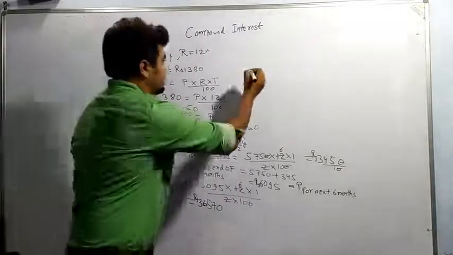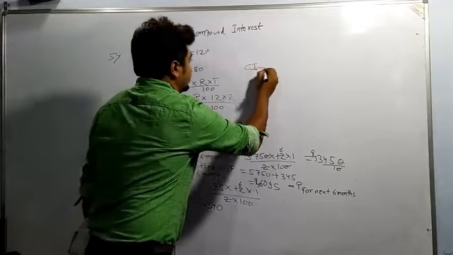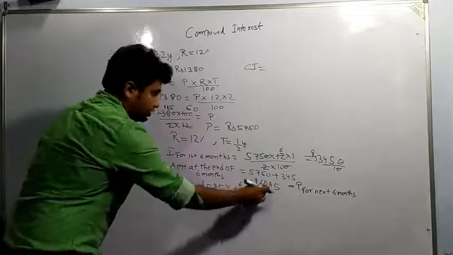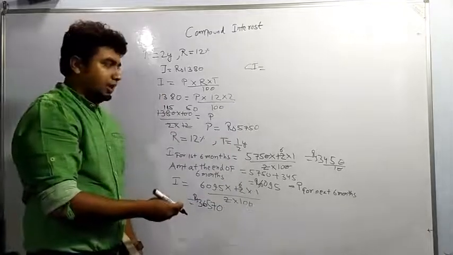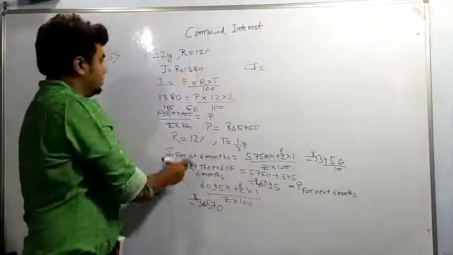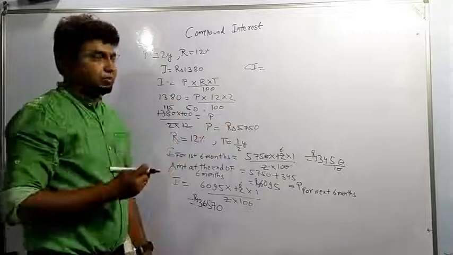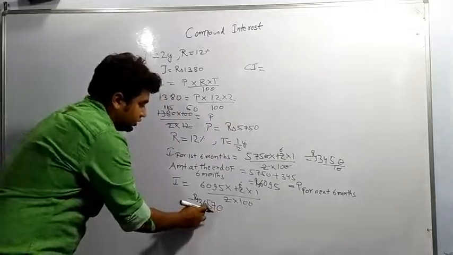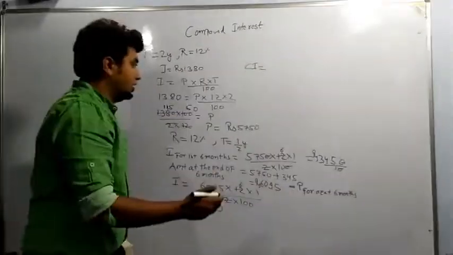So compound interest will be equal to I1 plus I2. Or the other way is that you add these two amounts and you will be getting the amount, and the amount you have to subtract from the original principal. That is also the way, but the simplest way we are able to see is that you add both the interests.